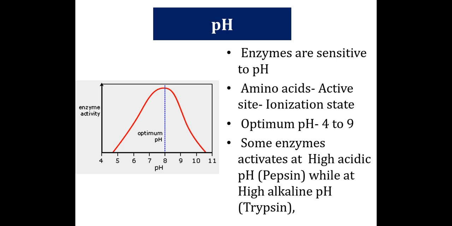If the pH goes down or becomes higher, then the residues get distorted and the enzyme becomes inactive, the reaction rate decreases, and finally the reaction stops. So therefore the pH is a very important limiting factor for enzyme activity.